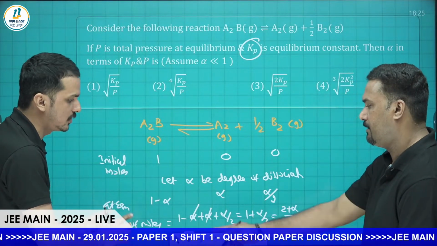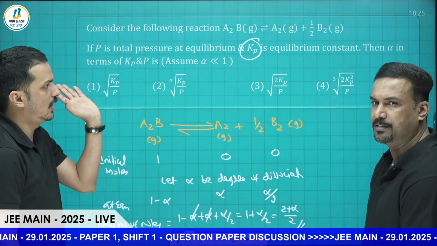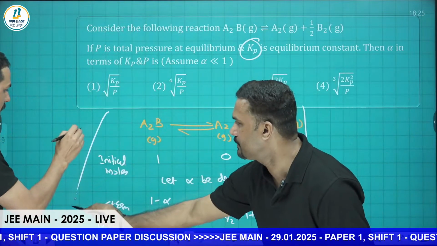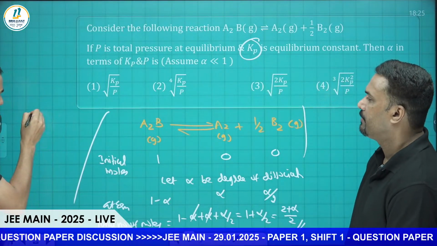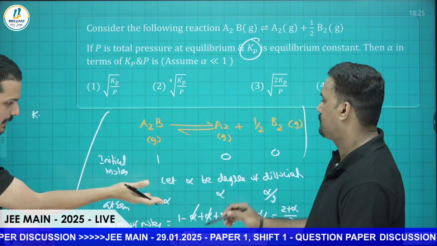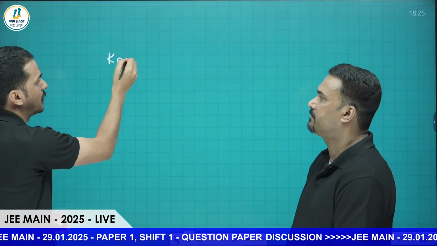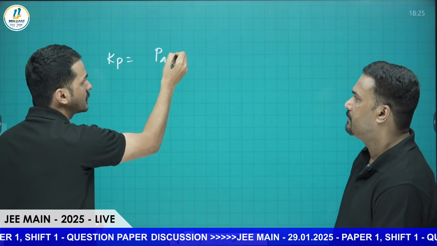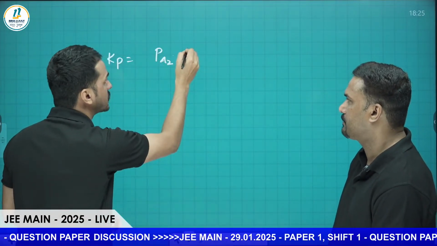If it is Kp, you have to go in this way. Total number of moles you have to take. Now we can solve this Kp. Kp equal to, we can take one extra sheet, that will be better. Kp equal to partial pressure of A2 into partial pressure of B2